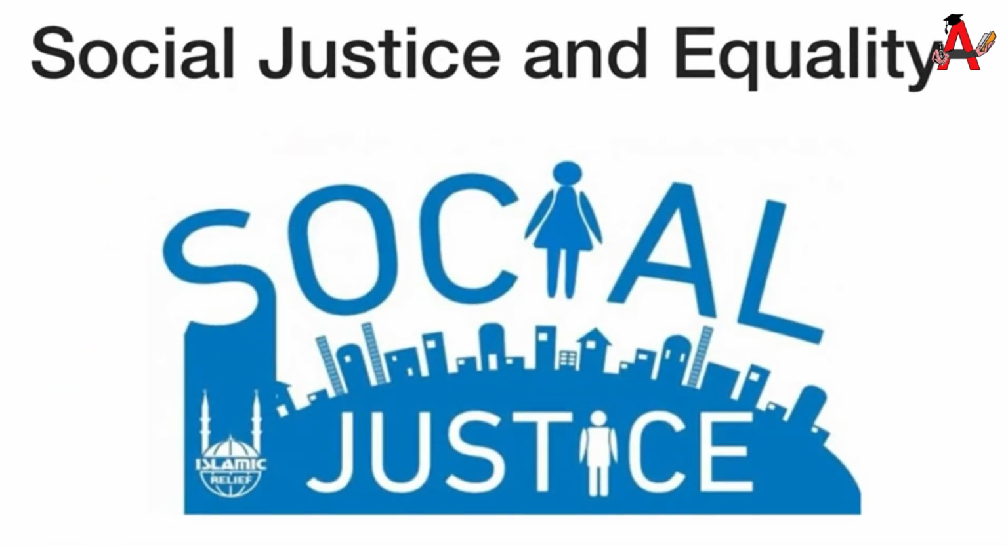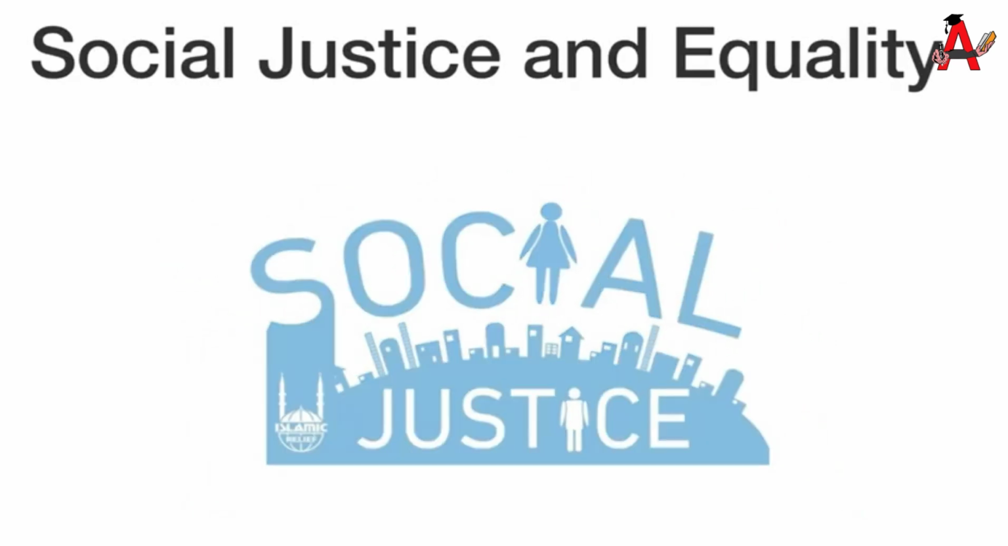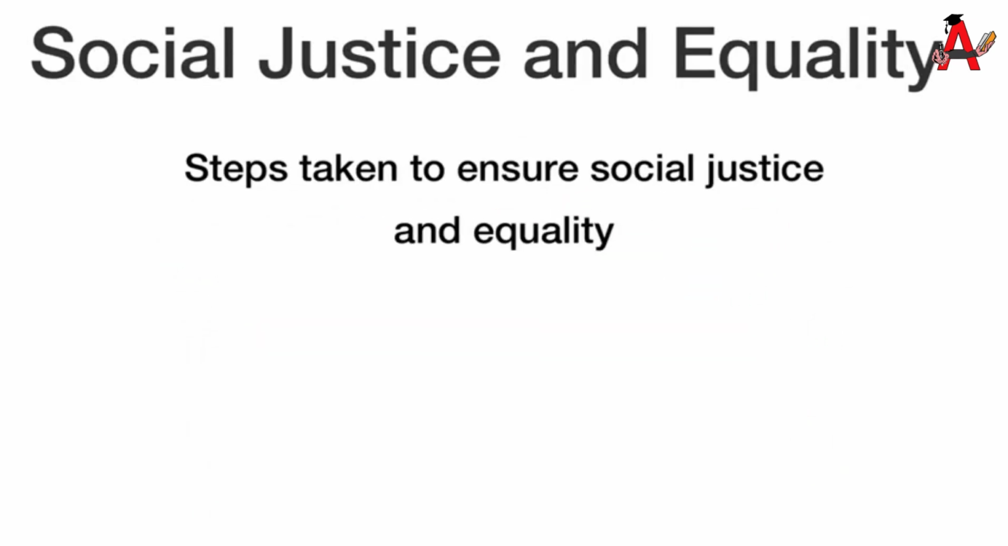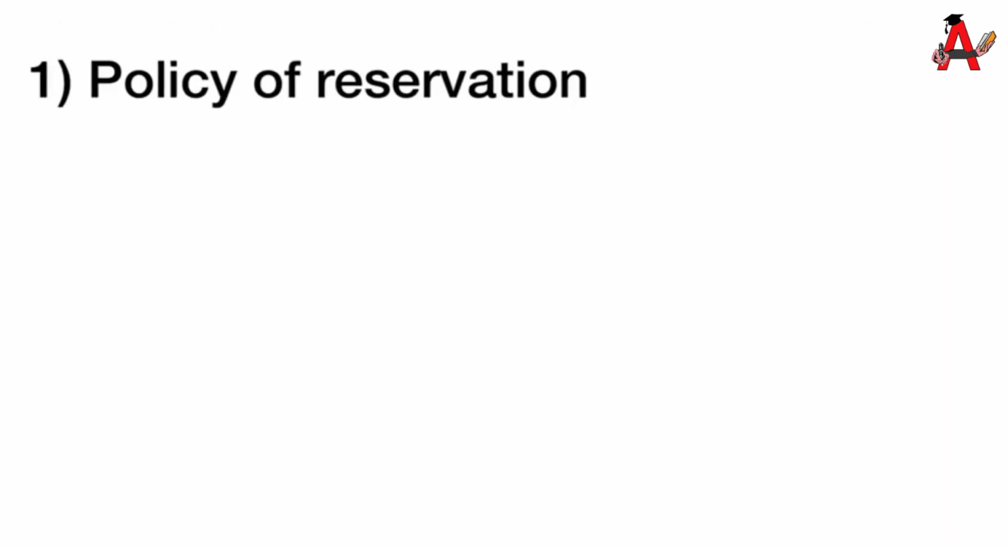In the second part, we will study about social justice and equality. In this, we'll study the steps which were taken by government or non-government bodies to ensure social justice and equality. There are four main things under this. First is policy of reservation of seats.